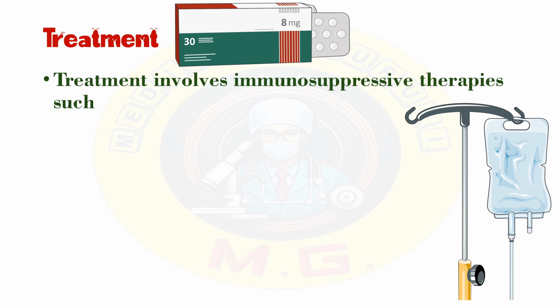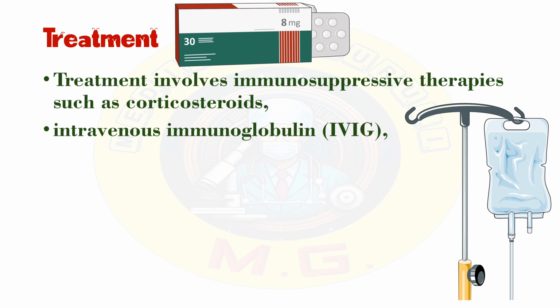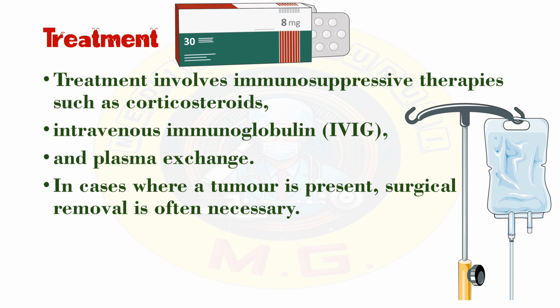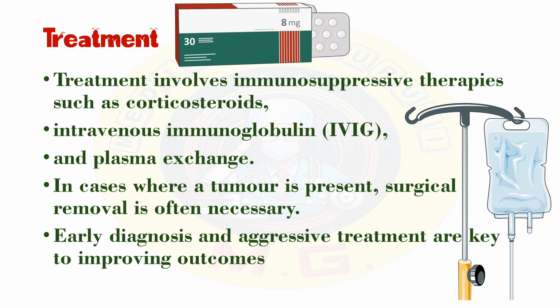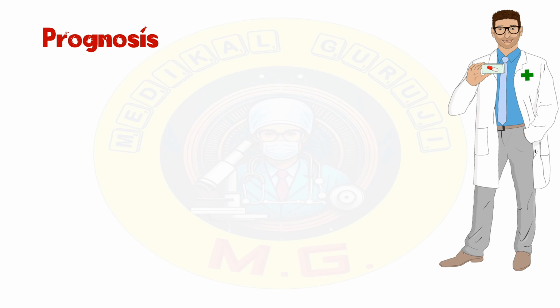Treatment involves immunosuppressive therapies such as corticosteroids, intravenous immunoglobulins, and plasma exchange. In cases where a tumor is present, surgical removal is often necessary. Hence, early diagnosis and aggressive treatment are key to improving the outcome of the condition.